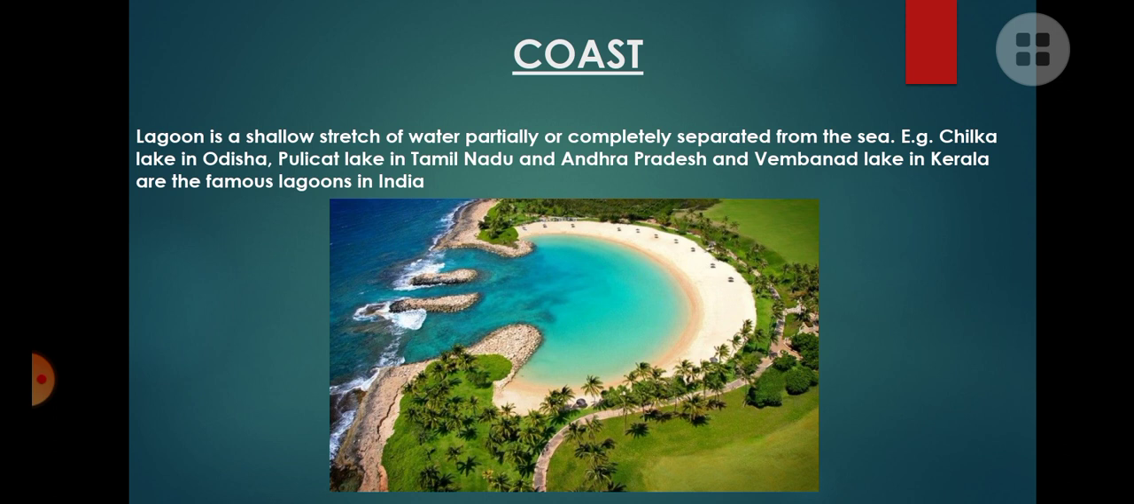And how are they formed? They are formed by the sea water. When the sea water is separated from the sea partially or completely, it becomes a lagoon. Examples are Chilka Lake in Odisha, Pulicat Lake on the Tamil Nadu and Andhra Pradesh border, and Vembanad Lake in Kerala. These are some of the prominent lagoons in India.